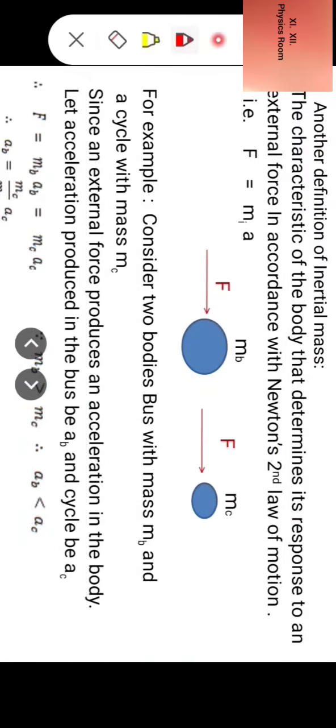The characteristic of the body that determines its response to an external force in accordance with Newton's second law of motion is also defined as inertial mass, that is F is equal to ma.